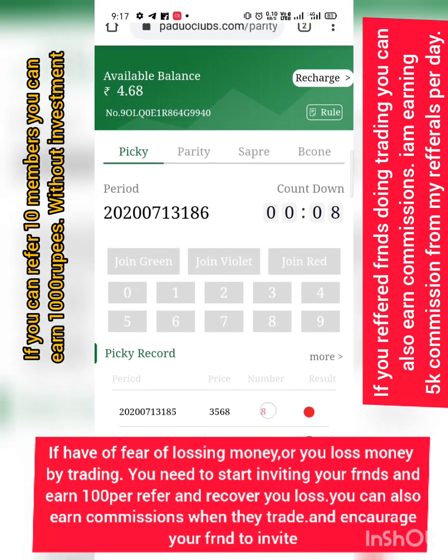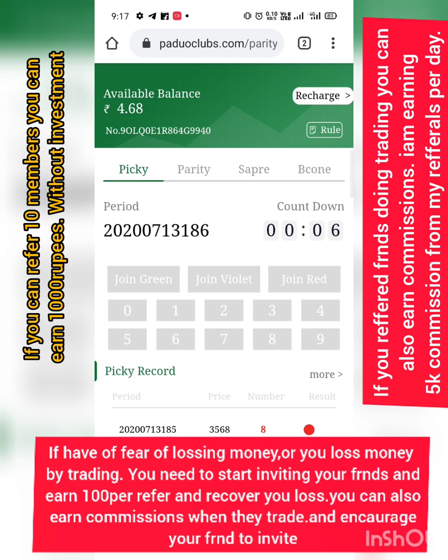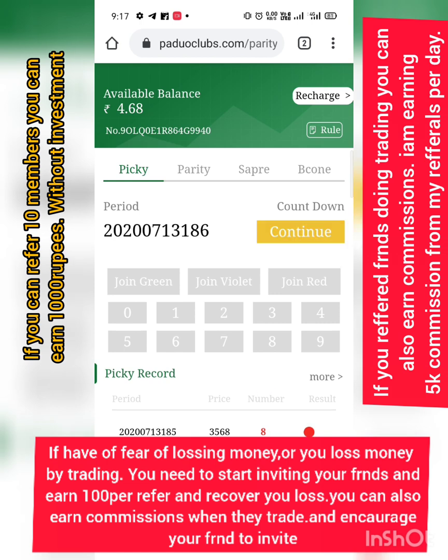If you deposit 1000 rupees, and you get 1300, 1400, at least 1500, you can stop trading and start inviting your friends. If you invite your friends, you can earn lots more money even without trading. Got it? I will tell you how to do that.